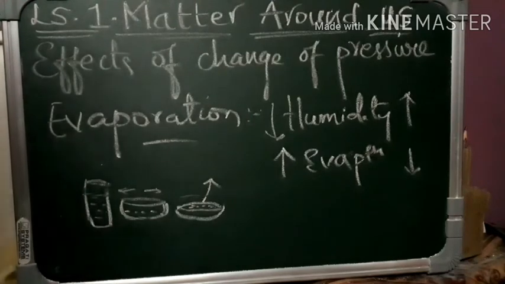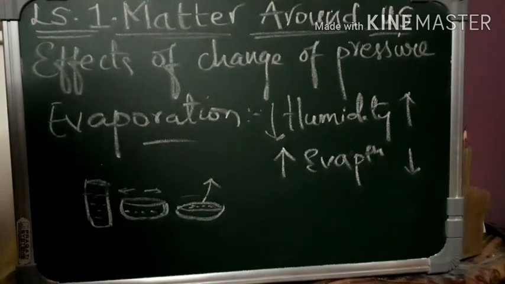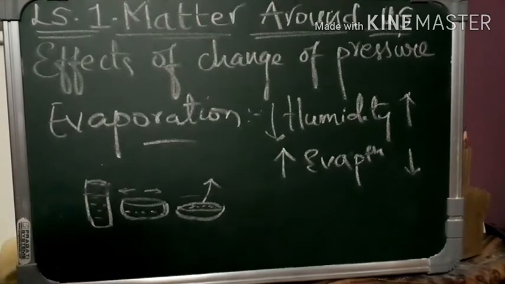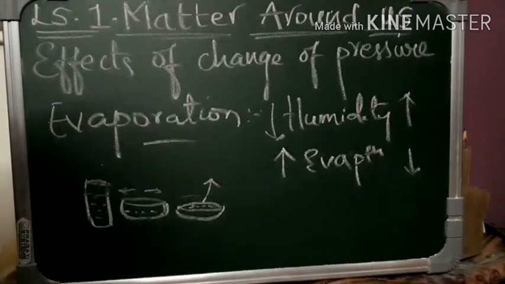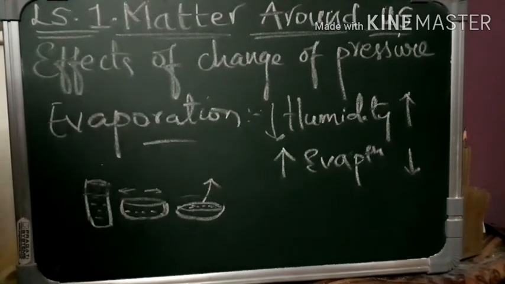Similarly, in the atmosphere we have wind also, so does the wind also affect evaporation? Yes, wind also affects evaporation. And how? See, in summer your clothes dry faster when compared to the rainy and winter seasons. Why? Because the water vapor is carried away faster in the summer season by the wind. The wind will carry away the water vapors present in the air faster. That's why clothes dry faster, that is, evaporation takes place faster in the summer season.